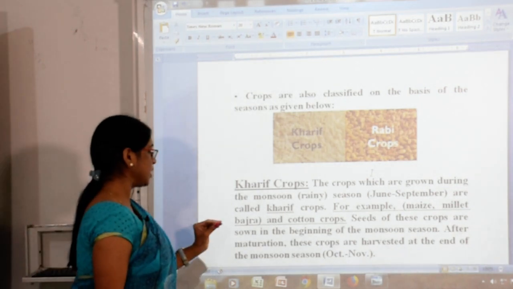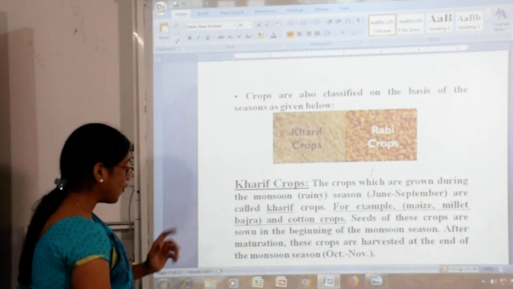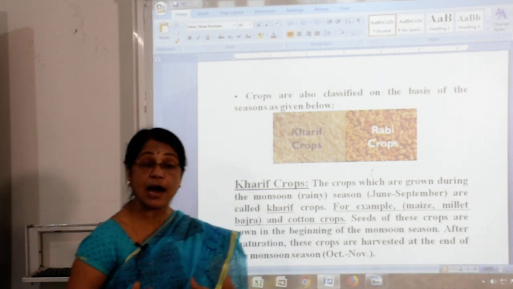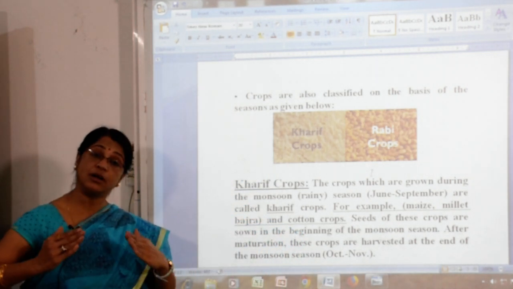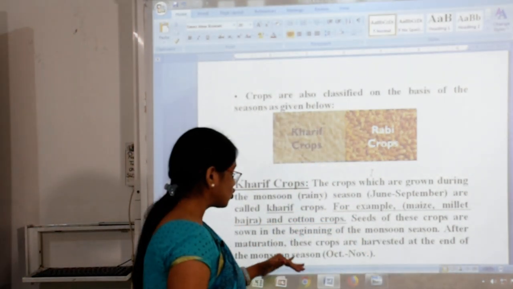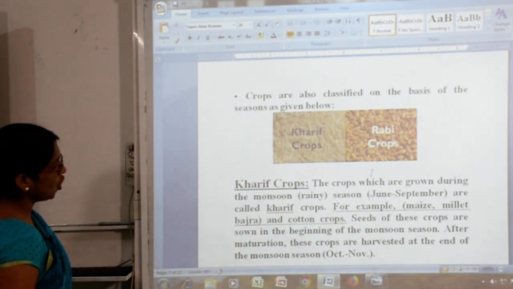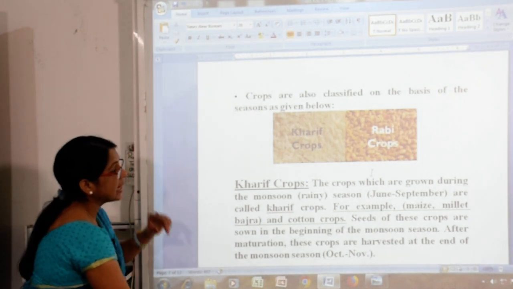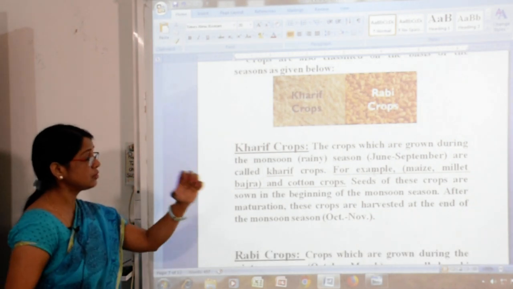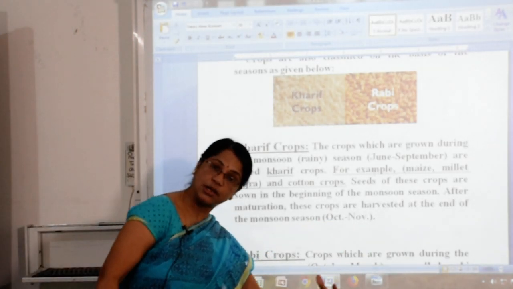Seeds of these crops are sown in the beginning of the monsoon season. Once they mature, these crops are harvested at the end of the monsoon season. When is the end of the monsoon season? October to November. So that was the Kharif crops. What is the specification of it? It is grown during the rainy season, in the months June to September, and harvested in October to November.